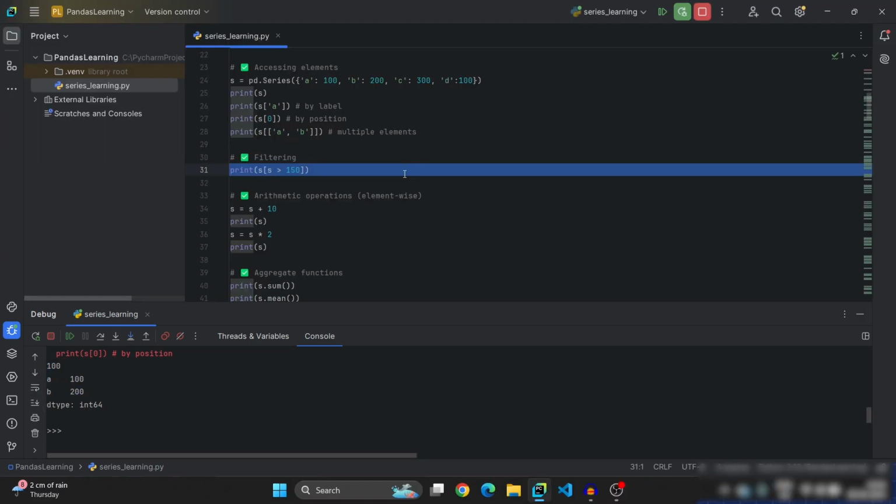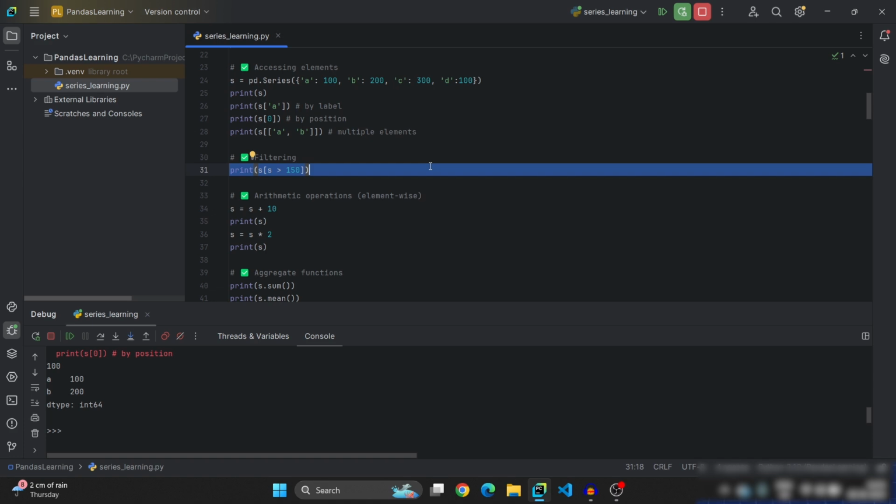Okay, now let us see filtering a series. For example, if there are 100 rows, and you want to find only a few rows matching a given condition, then you need to use filters. Filtering a series is simple when you know the logic. Let us see. I want to get the values which are greater than 150. So in the square brackets, you need to mention the condition like series greater than 150.